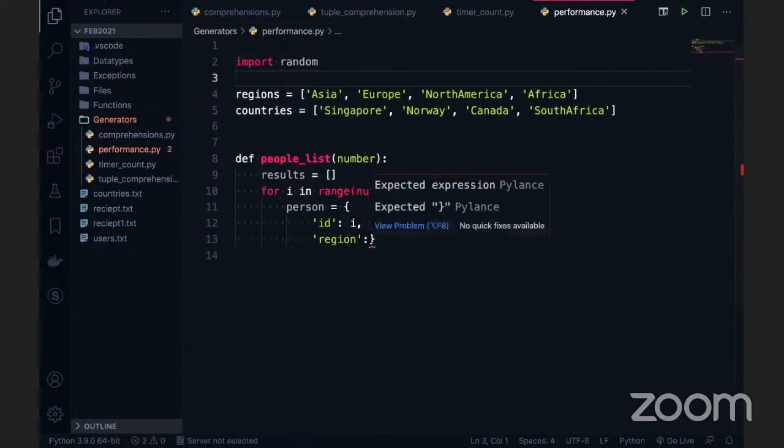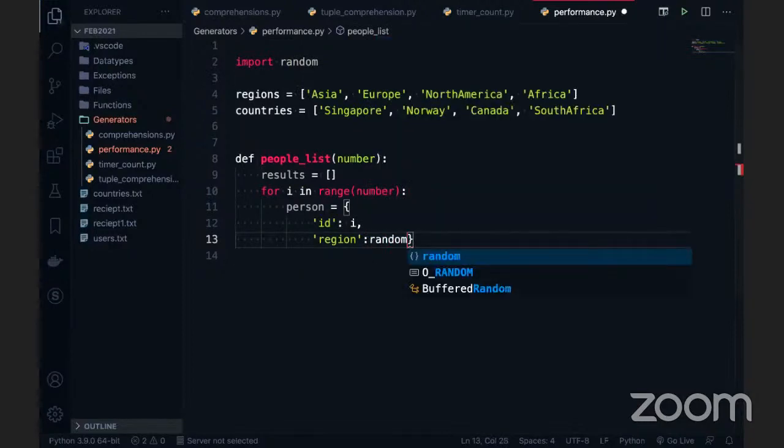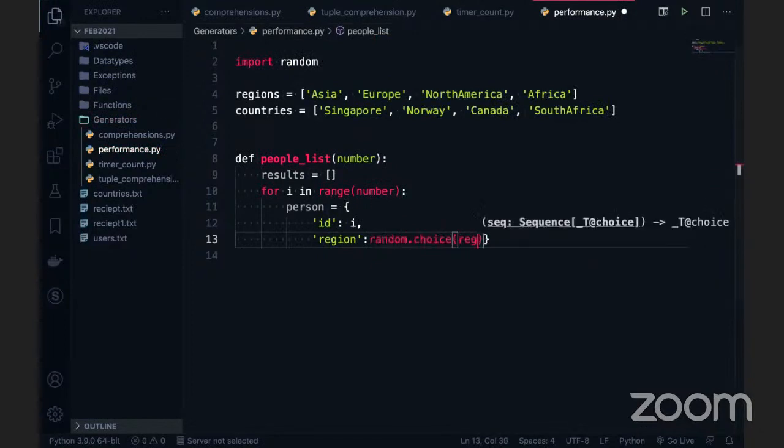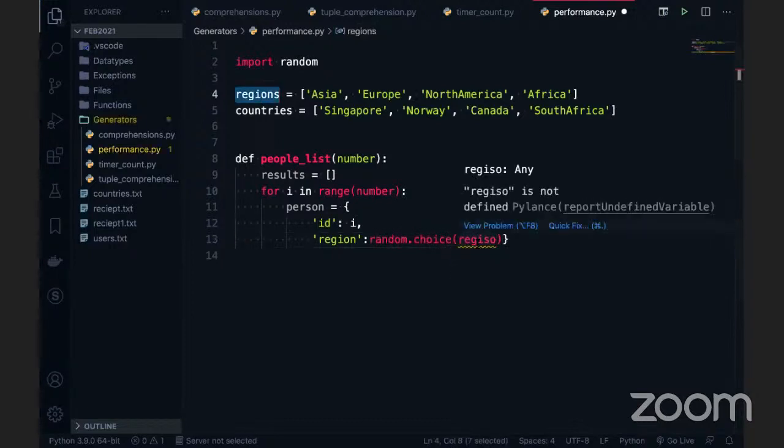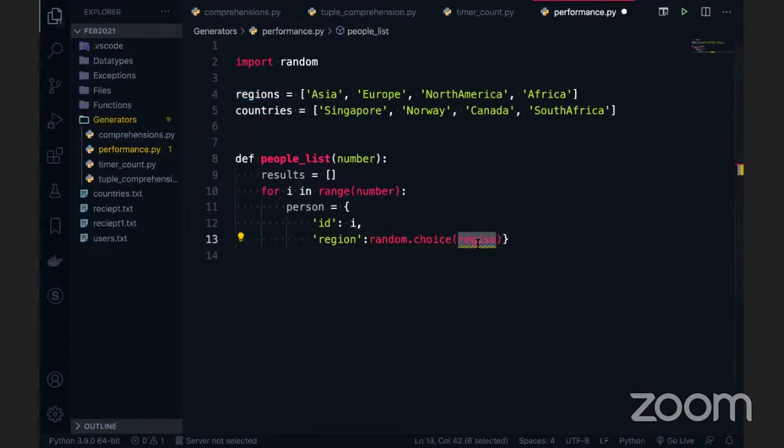From the random package, I will randomly make a choice on the regions. So random.choice, and in the choice I will take a region. Any one of the regions will be selected randomly. I have to give this name, guys, these regions which I'm giving here. This is a person.